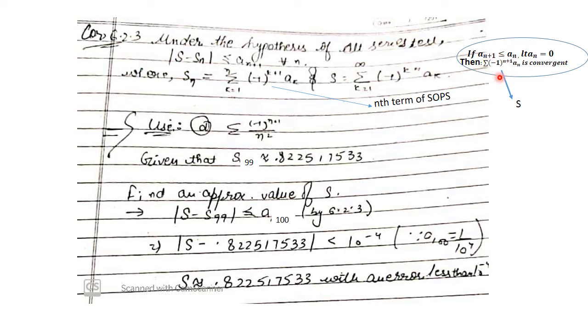So if these conditions are true, then the corollary says that the distance between S and Sn, where S is the sum of the series sigma minus 1 to the power n plus 1 a n, and Sn is the nth term of the sequence of partial sums, that is, the modulus of the difference between Sn and S, is less than or equal to a(n+1).